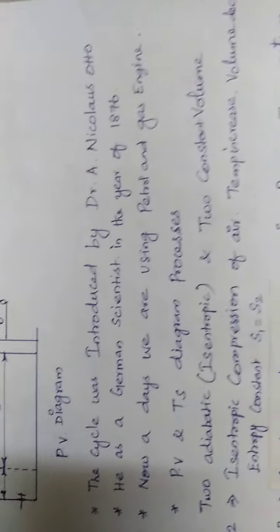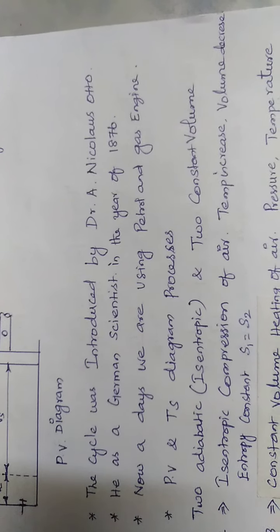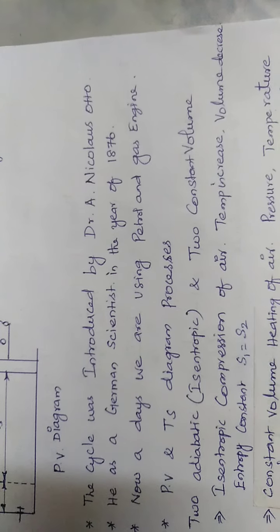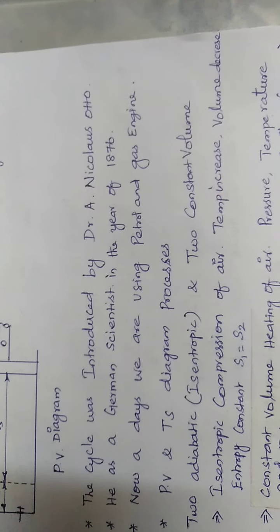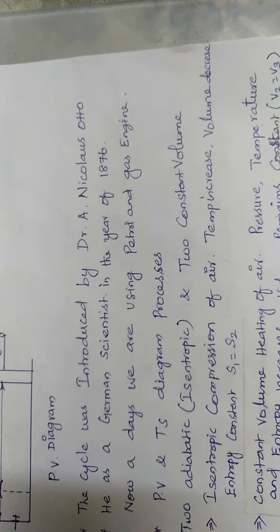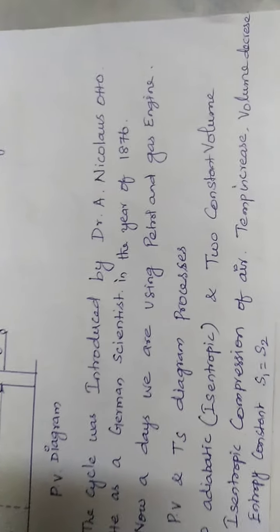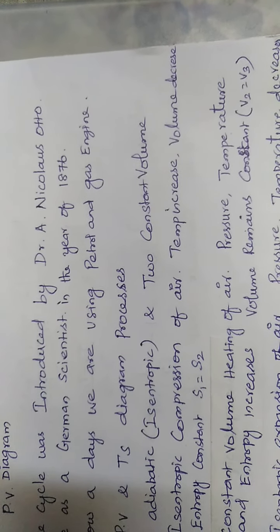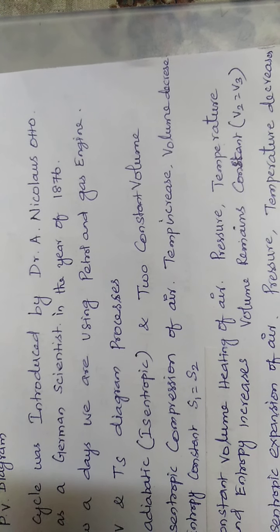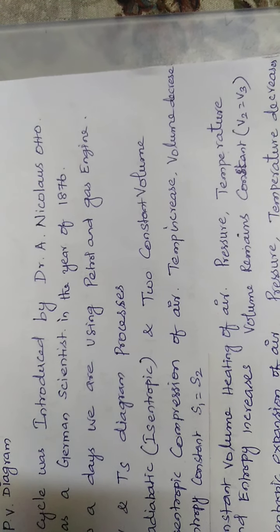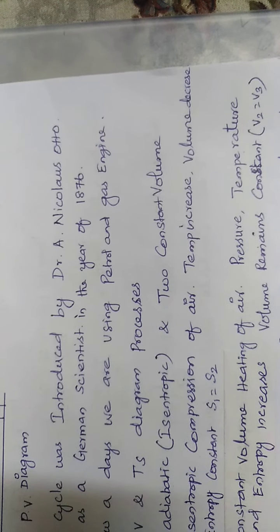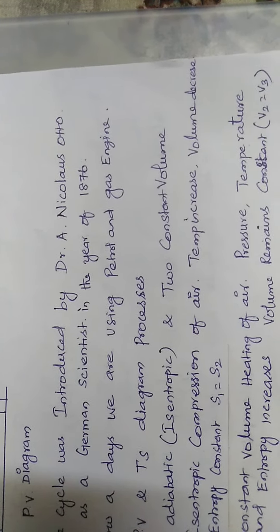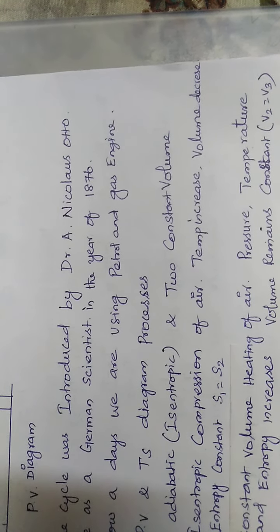In this Otto cycle, invented or introduced by Dr. A. Nicholas Otto, a German scientist, in the year 1876. Nowadays, people use it to operate on fuel of petrol and gas. So this cycle is purely applicable to IC engines.